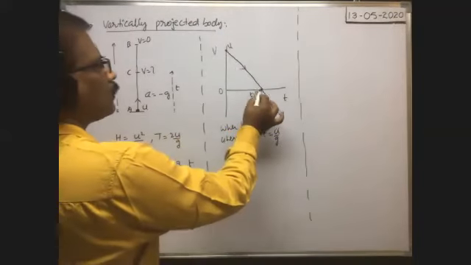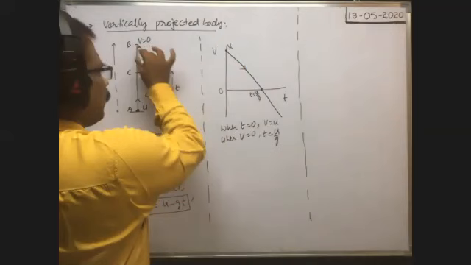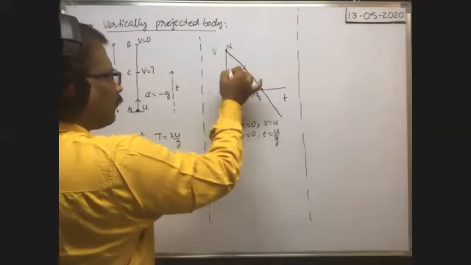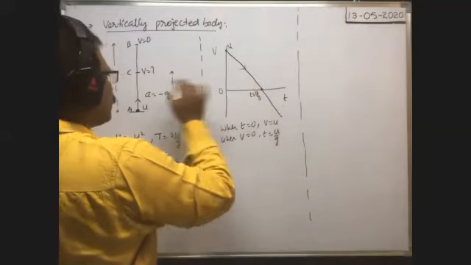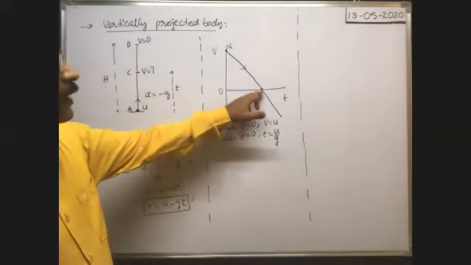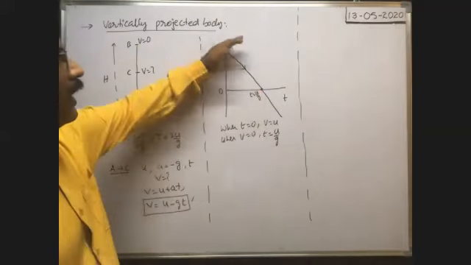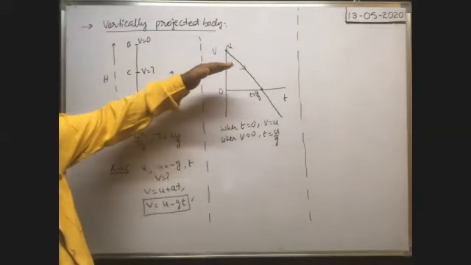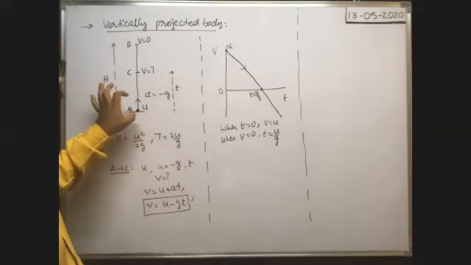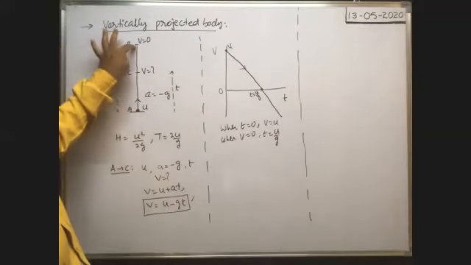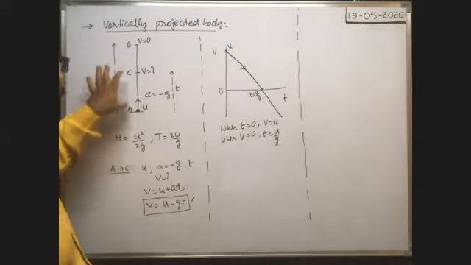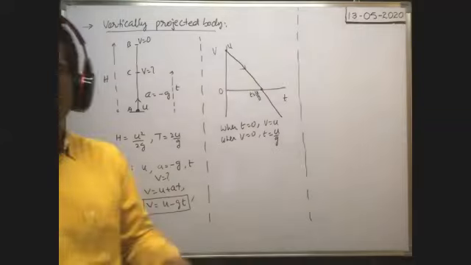Here, up to this u by g, that means up to this time of ascent, if you find the area under the velocity time graph, then that gives the maximum height reached by the body. The area under the graph gives the displacement of the body in the time of ascent. In this time of ascent, the body reaches the highest point. That's why the area under this graph up to this point gives the maximum height reached by the body. In such a way, we can find it.